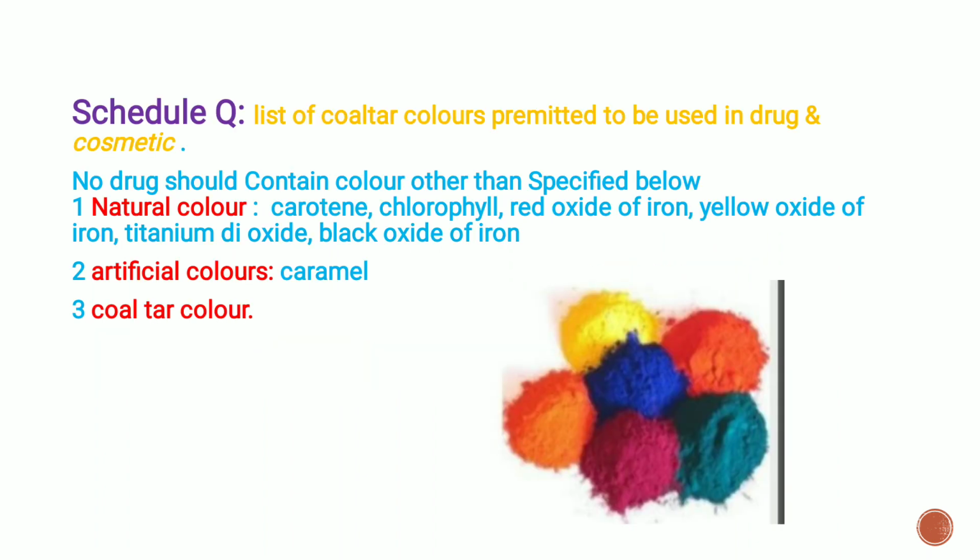Next schedule is Schedule Q, list of coal tar colors permitted to be used in drugs and cosmetics. That is, Schedule Q includes the colors which are used for drugs and cosmetics. No drug should contain any color other than those specified. Natural color, artificial color and coal tar color are used in drugs and cosmetics. Natural color, for example, is carotene, chlorophyll, red oxide of iron, yellow oxide of iron, titanium dioxide, black oxide of iron. Artificial color, for example, is caramel, and third is coal tar color.